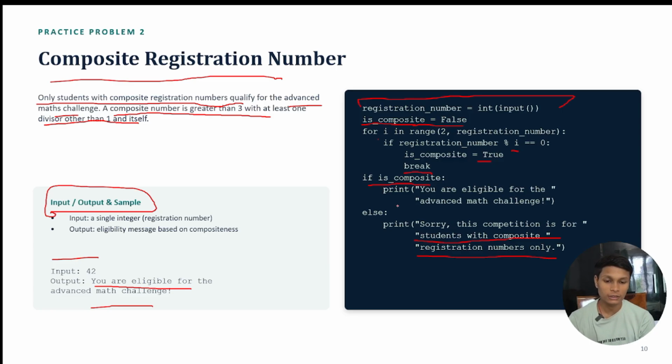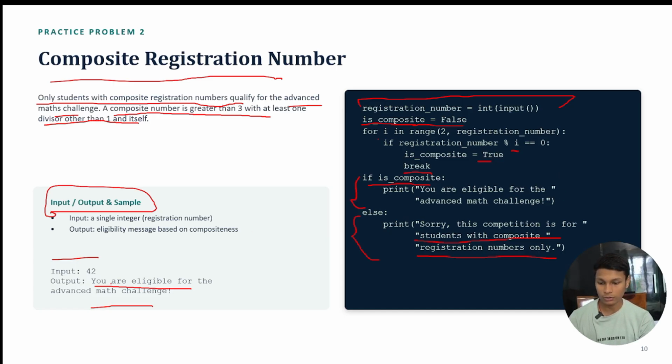So if the condition was true, then this will be printed, and if this condition was false, then else will be printed. The same thing was written here at the very first time. You can simply take any number, and it will become true, so this will be printed.